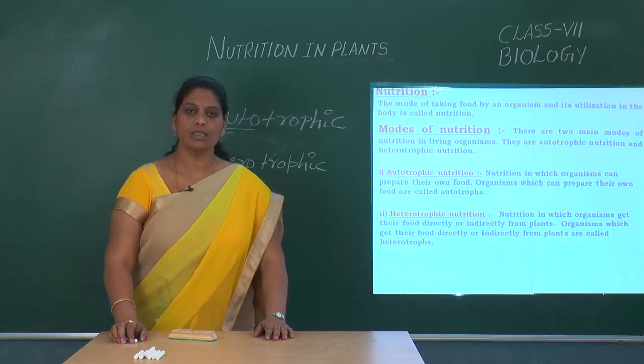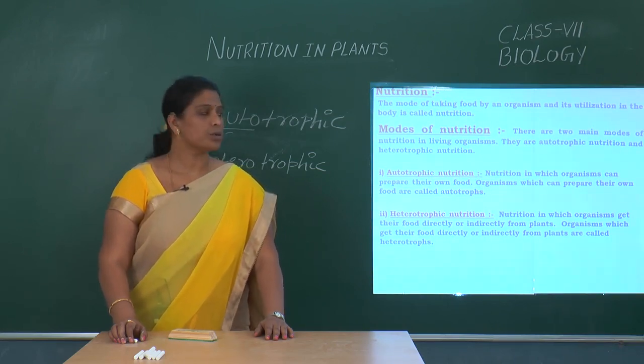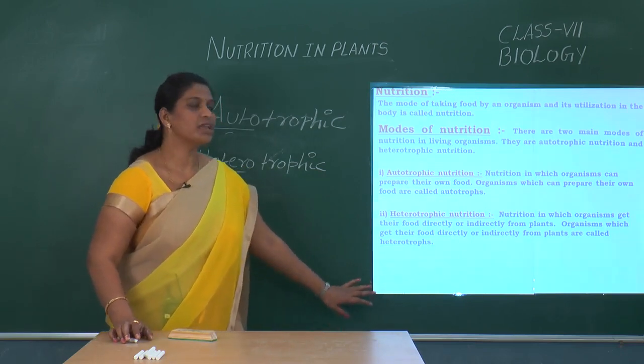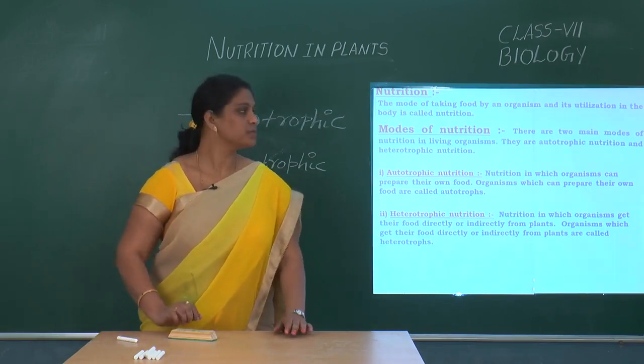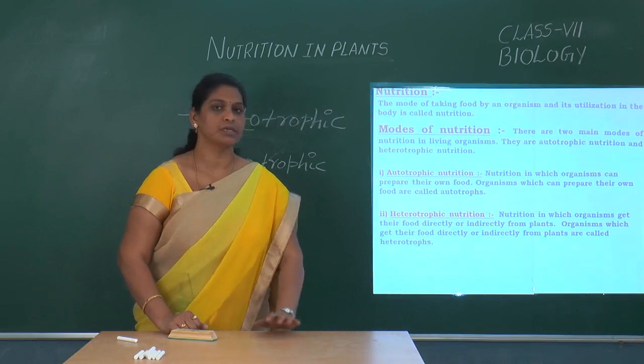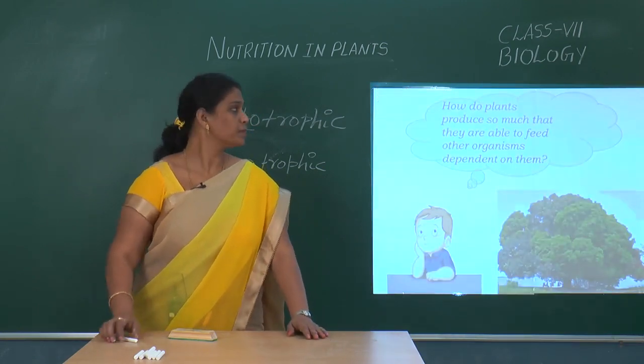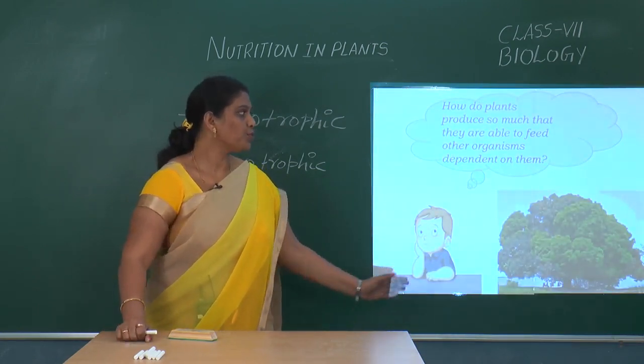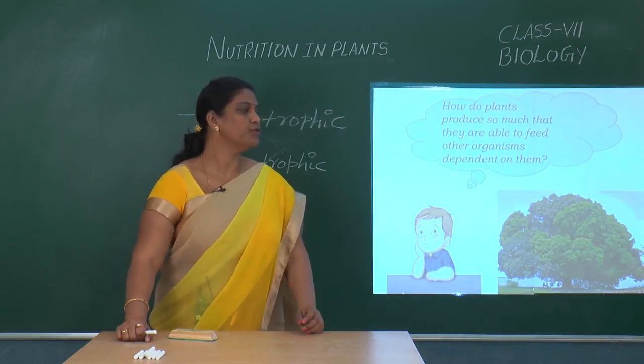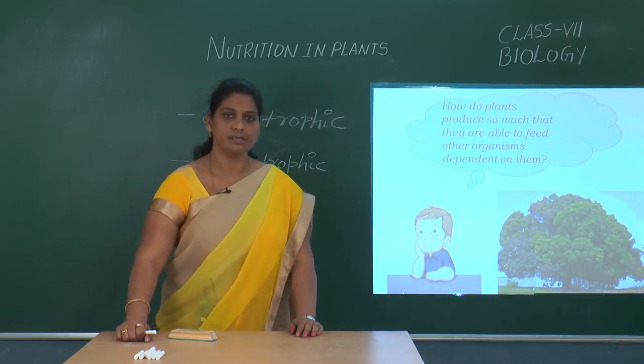Basically, all the organisms in this world depend on plants for their nutrition, directly or indirectly. So, here one question will arise: how do the plants produce so much that they are able to feed the other organisms?